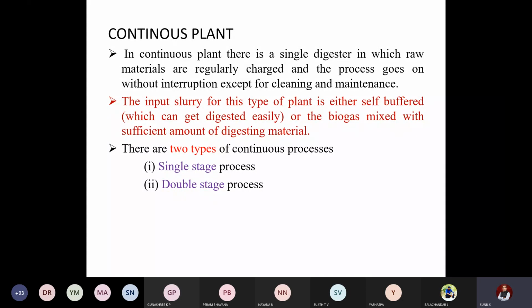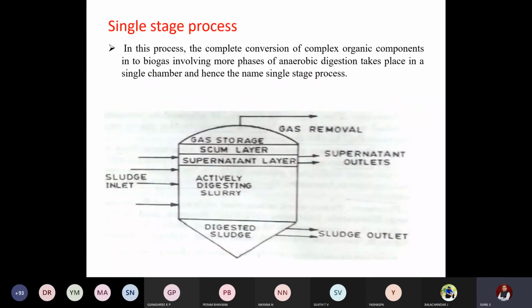There are two types in continuous: single stage process and double stage process. So you just take down this sketch. This is an example of a single stage process. As the name itself represents, it is the complete conversion of the biomass into gas. There are four steps: hydrolysis, acidogenesis, acetogenesis, and finally the methane formation. All four stages take place in only one cylinder.